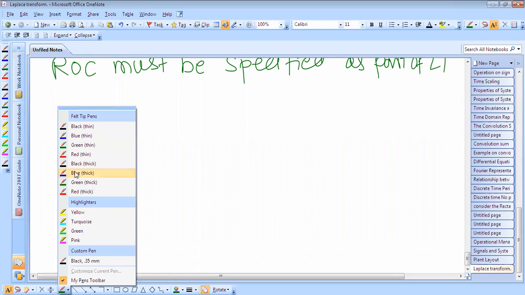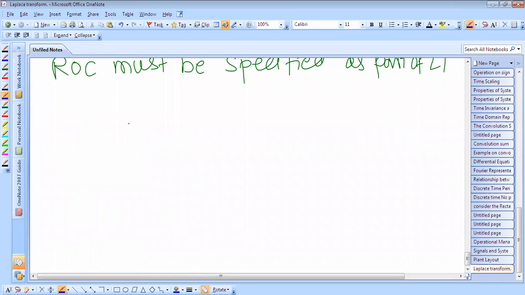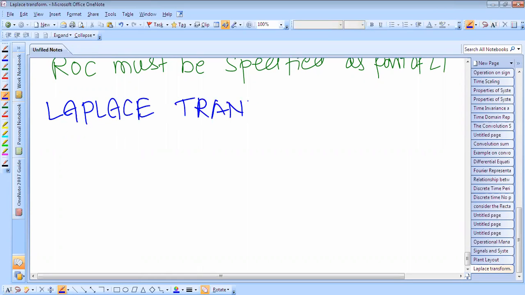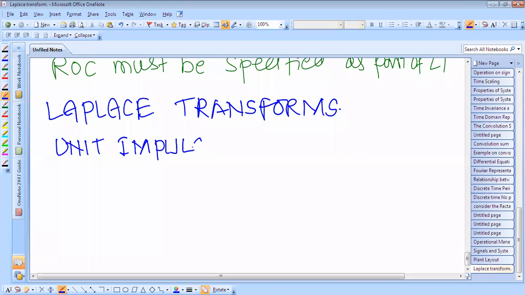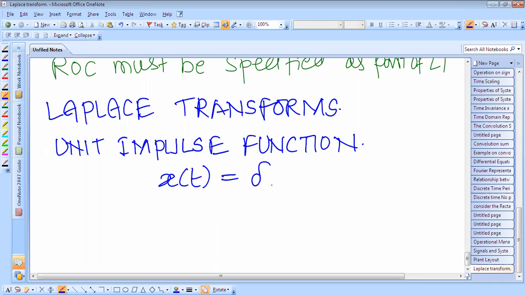Next is the Laplace transform of different functions. We'll consider first the unit impulse function, x of t is equal to delta of t.